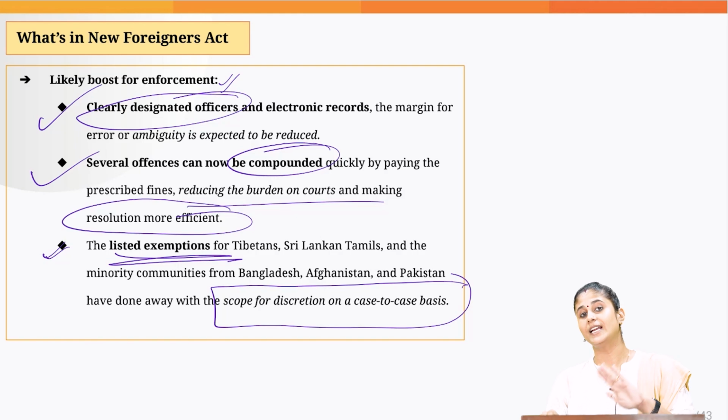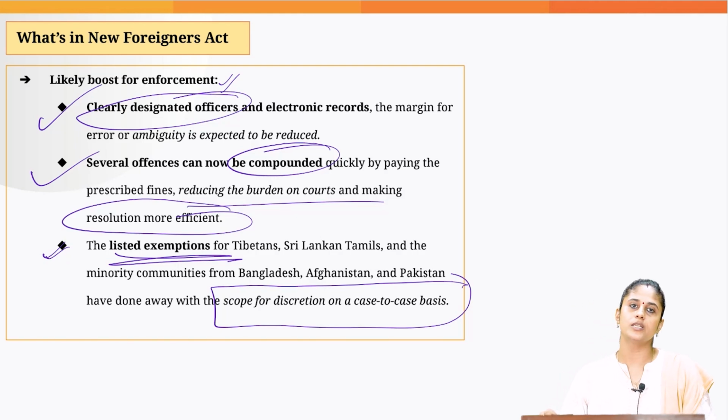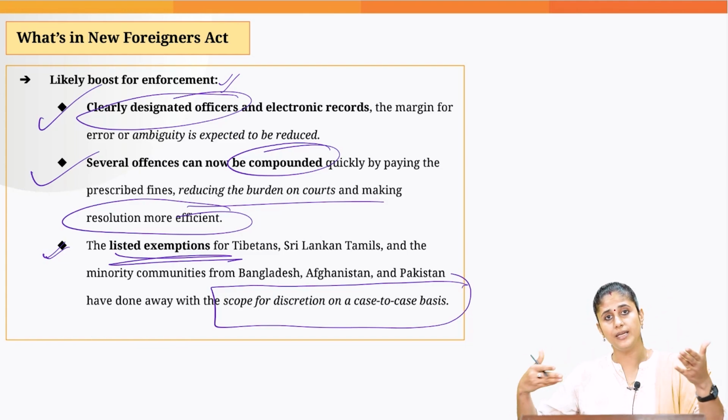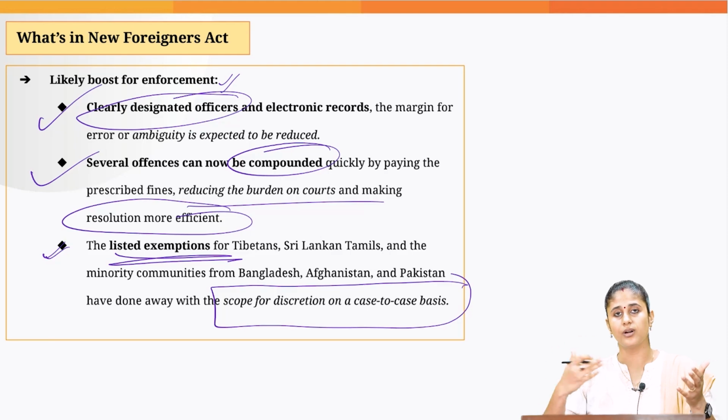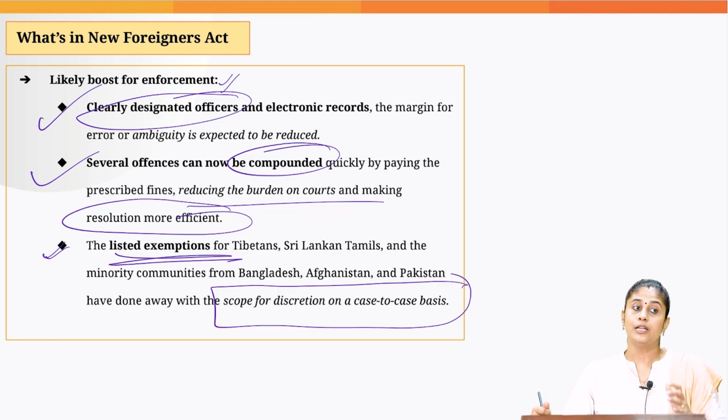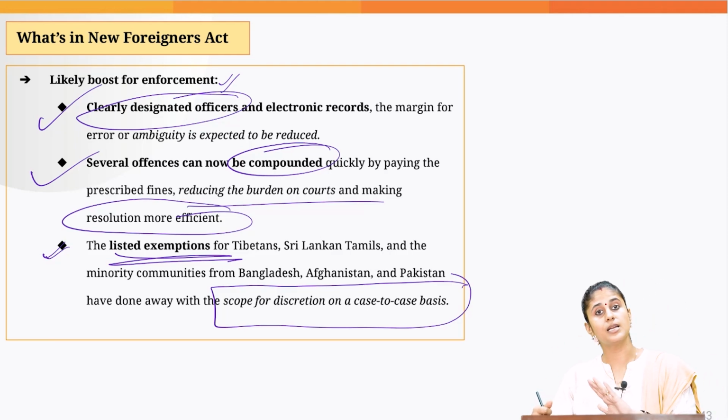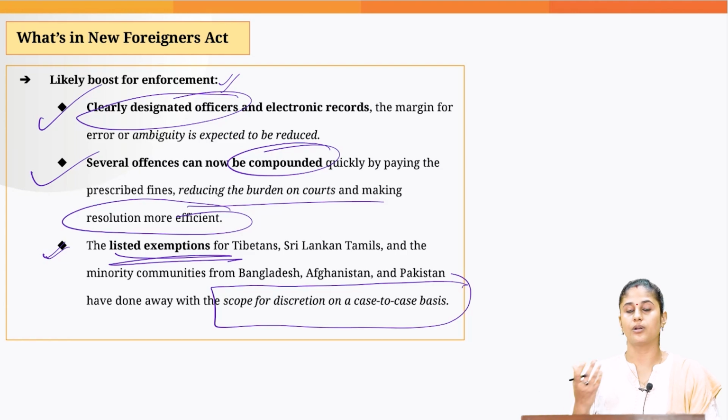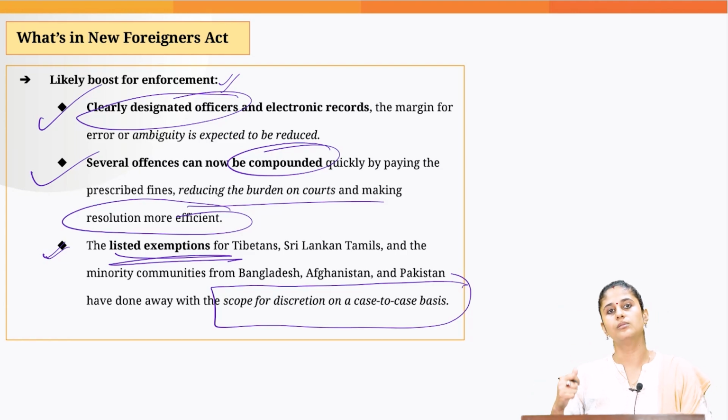What is going to be the negative impact of this particular Act? Firstly, it would create a compliance burden on the hostels and hotels, because they have to maintain a record every time a foreign national comes to them. It could negatively impact the tourism sector also, because the foreigners would think that they have to give and maintain a record with the registration officer, so that can negatively impact the tourism sector also.